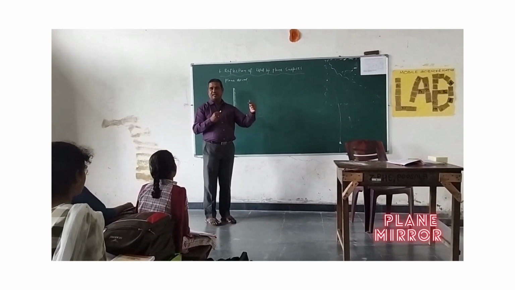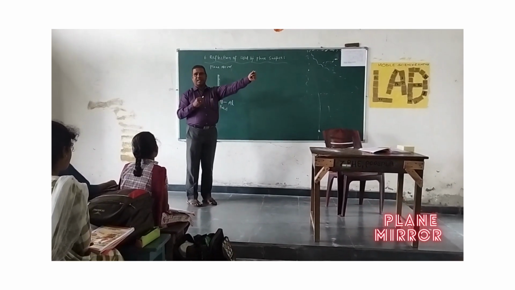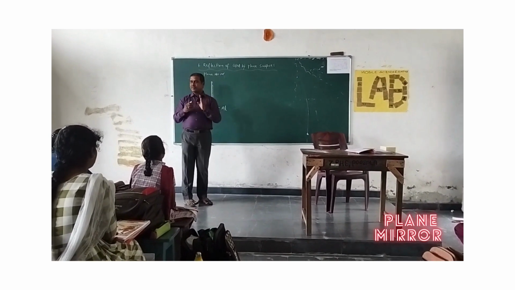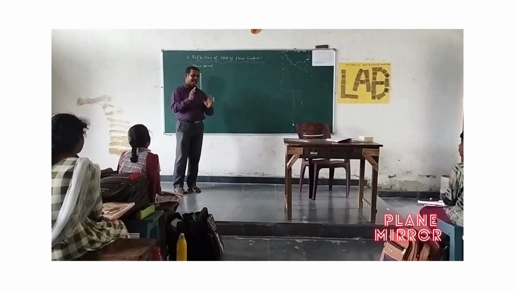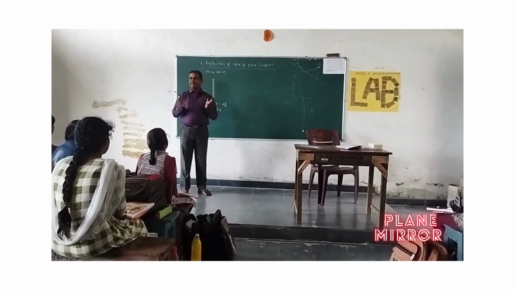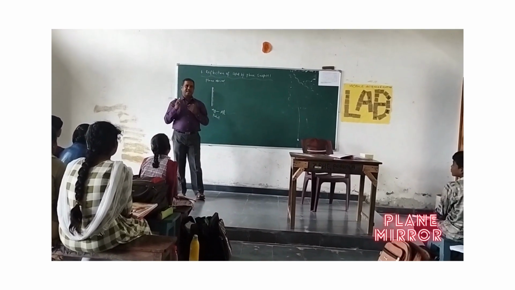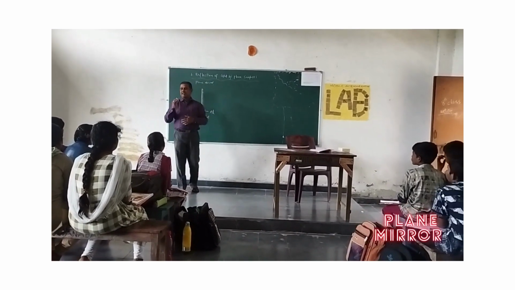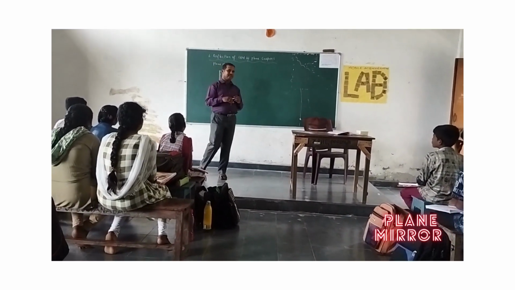And from the table there is a mirror. From the mirror to the image, the distances are equal. And your height, your size, everything is the same. So in the mirror, the size of the image and the size of the object are both equal.